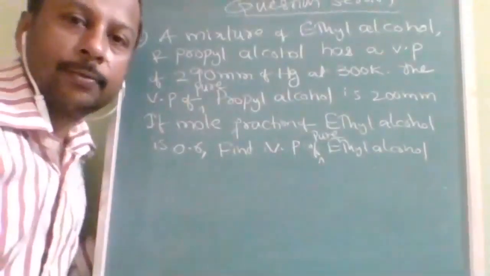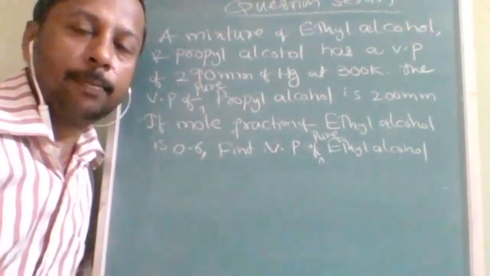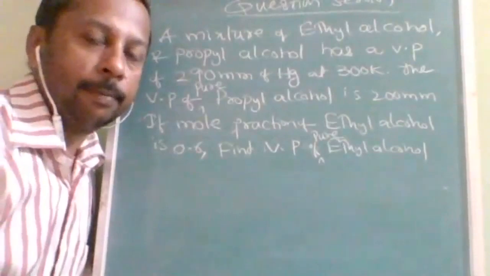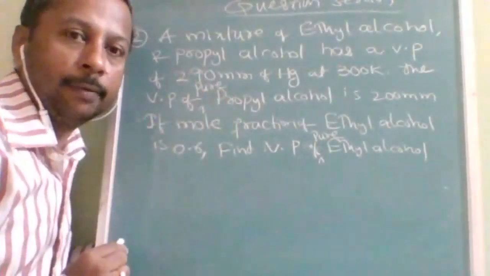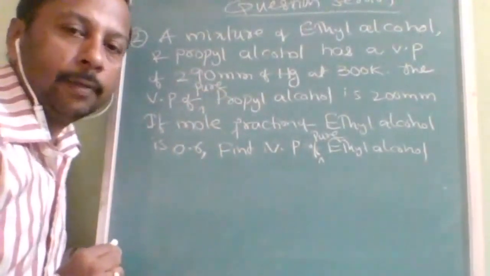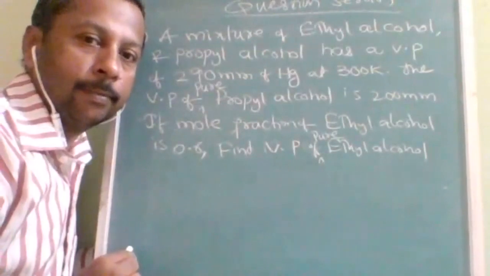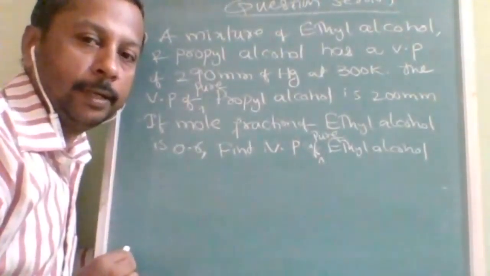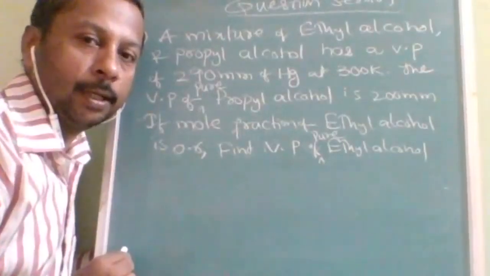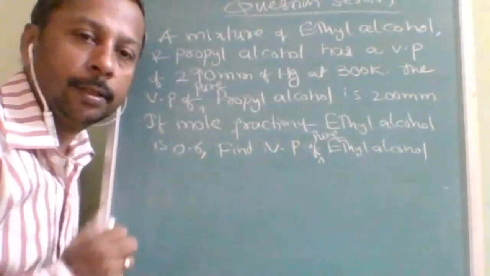Okay, ready for the next question. The next question: a mixture of ethyl alcohol and propyl alcohol has a vapor pressure of 290 mm of Hg at 300 Kelvin. Then the vapor pressure of pure propyl alcohol is 200 mm. If the mole fraction of ethyl alcohol is 0.6, find the vapor pressure of pure ethyl alcohol. Okay, this is the question. Can you do it? Give it a try.